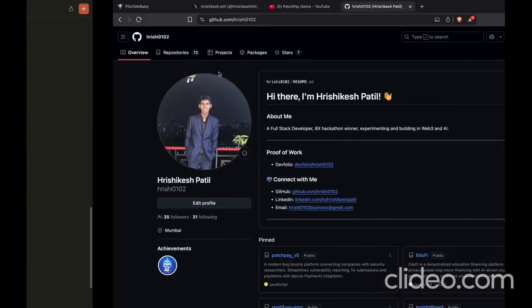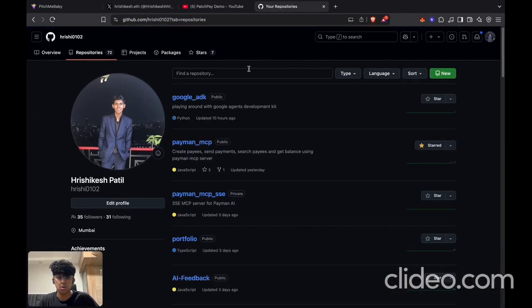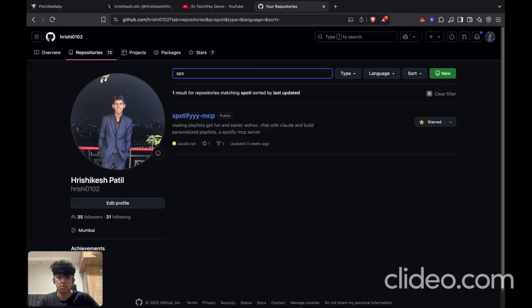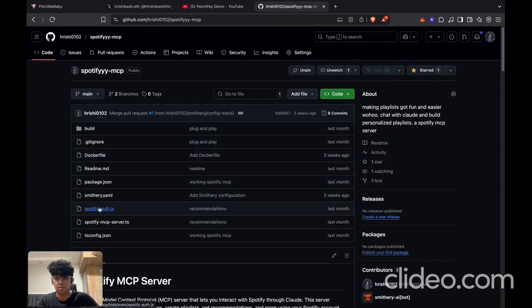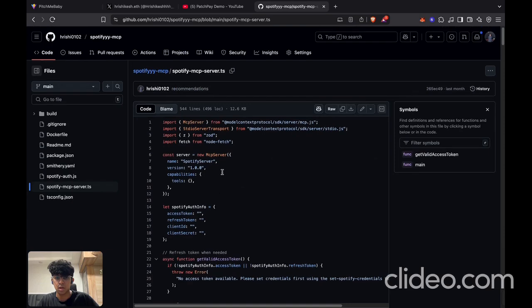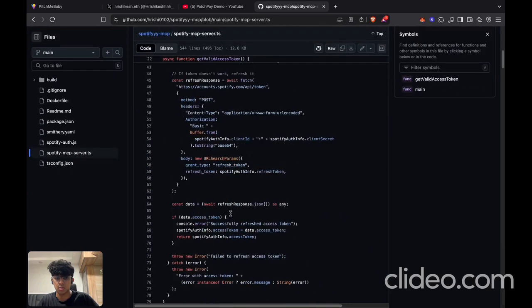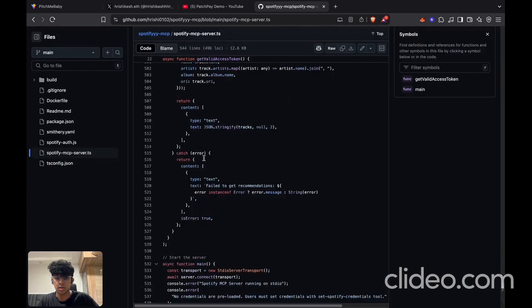If I showcase you the code, every code is in my GitHub account. Spotify MCP, and the main MCP server.ts files. I use the stdio transport, and these are the tools which I've exposed, and it's a simple MCP server.